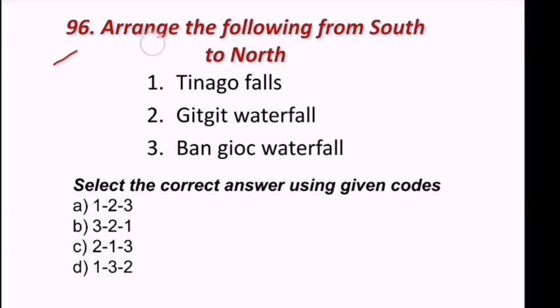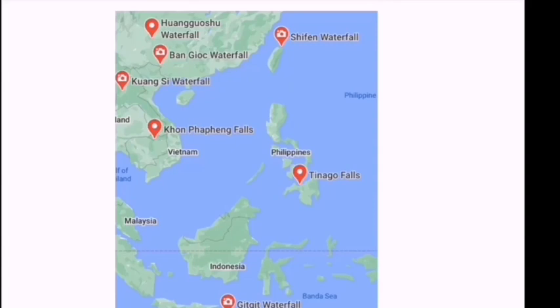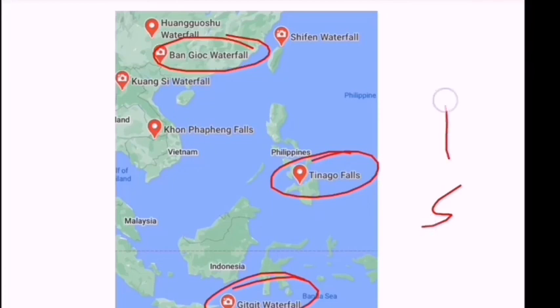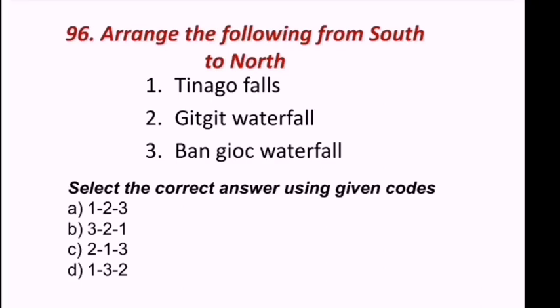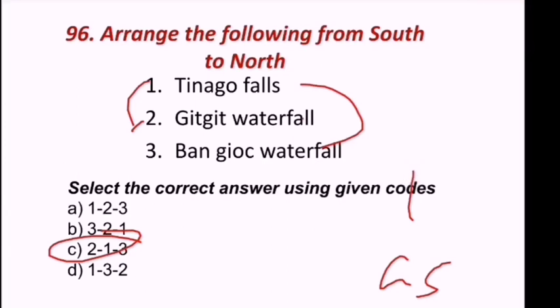96th question. Arrange the following from south to north. South to north. Tinago Falls, Gitgit Falls and Banjiok Waterfall. Tinago is here, Gitgit is here and Banjiok here. So south to north. South side is Gitgit. Gitgit first, next Tinago. So 2, 1, 3. Hence we can see C is the correct answer. South side Gitgit is there, and next Tinago is there, and next Banjiok is there. So 2, 1, 3. C is the correct answer.